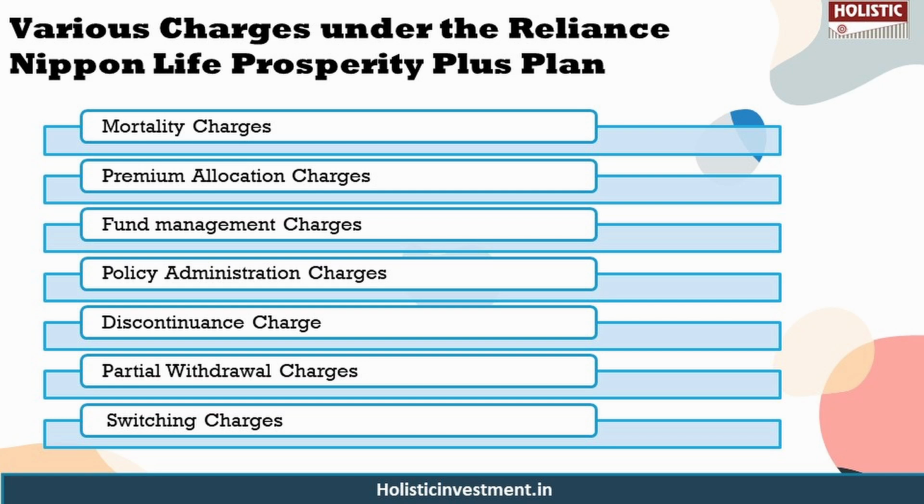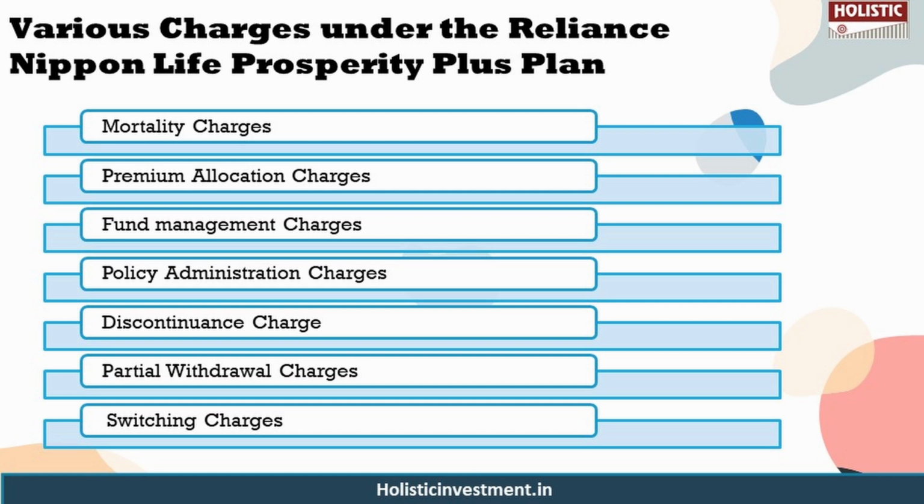And mortality charges are charged for providing you with life cover, which will be deducted from the base fund value and the top-up fund value on a monthly basis at the beginning of each policy month using 1/12 of the mortality rate. And there is also fund management charge where they will charge you for managing your fund based on what kind of fund you have chosen, and according to the risk profile that fund has, the charges will vary. So the charges vary from 0.50% to 1.35%. So the higher the risk, the higher the fund charges.